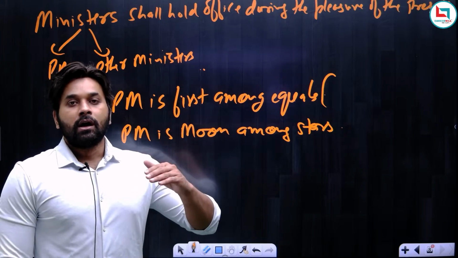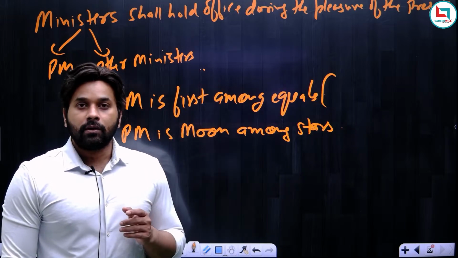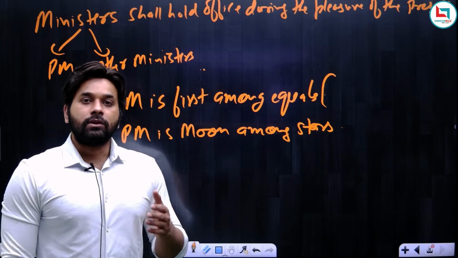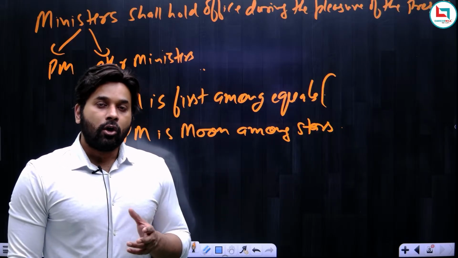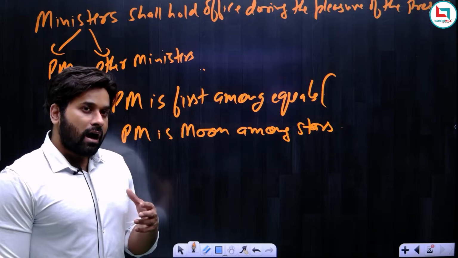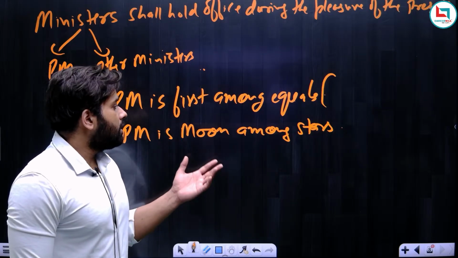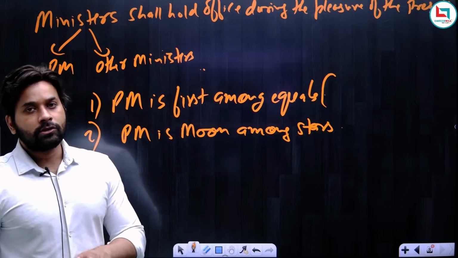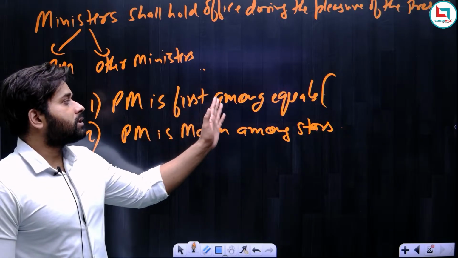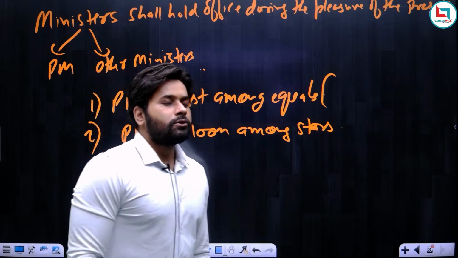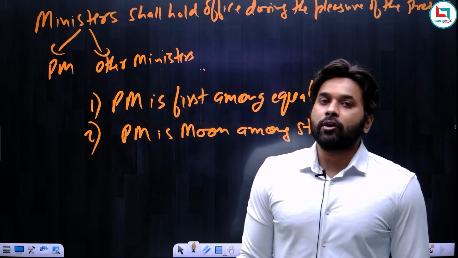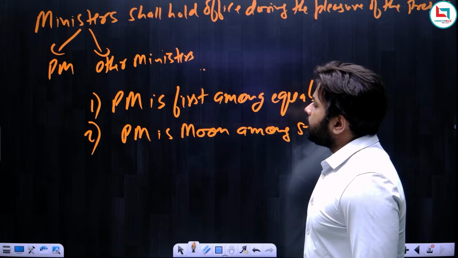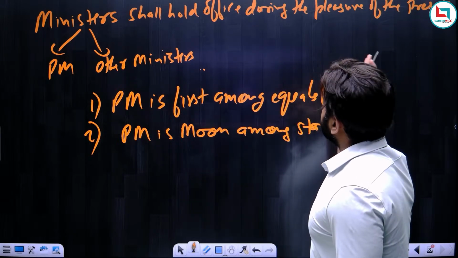It was because of the status of Sardar Vallabhbhai Patel. After his death, no one could match the aura of Pandit Nehru or even his status, and that is why after the death of Sardar Vallabhbhai Patel, Nehru was considered as moon among the stars. But so long as Patel was alive, Pandit Nehru was considered as first among equals. So I hope this is clear that we cannot simply compare the status of the prime minister with other council of ministers. And now remember, the ministers shall hold office during the pleasure of the president.